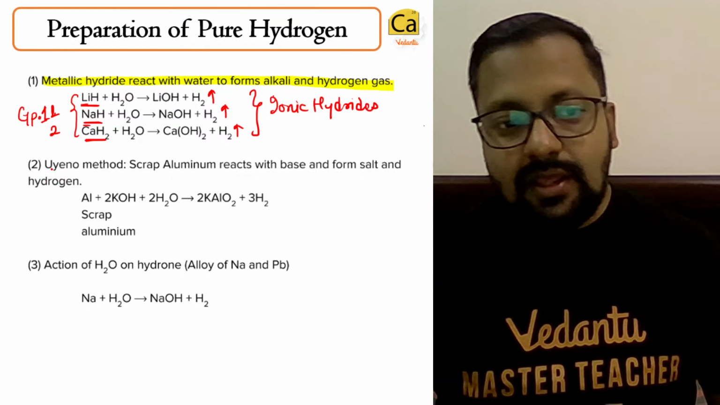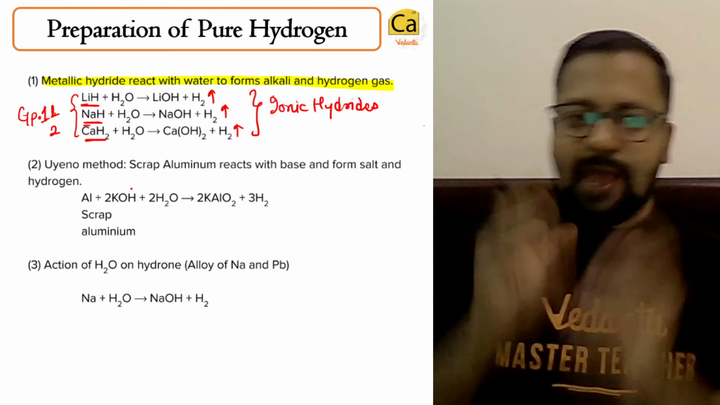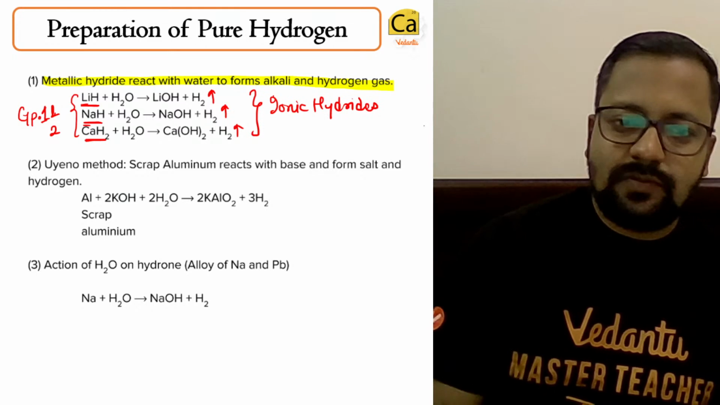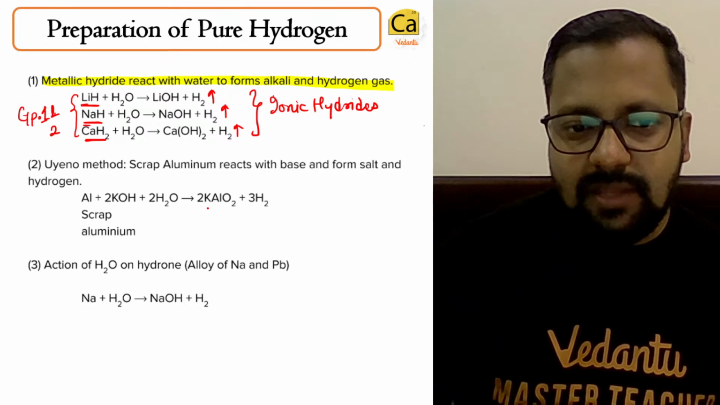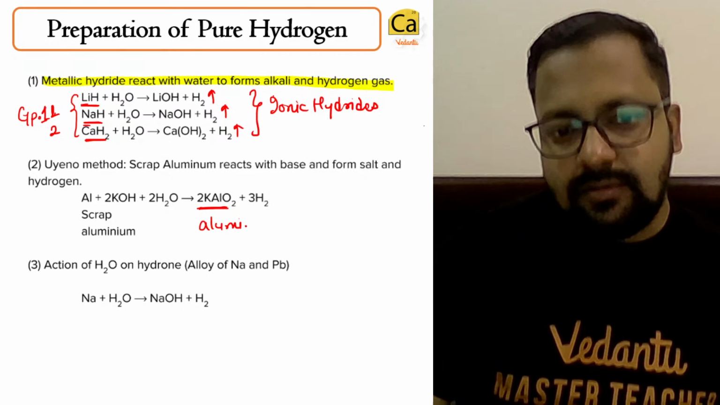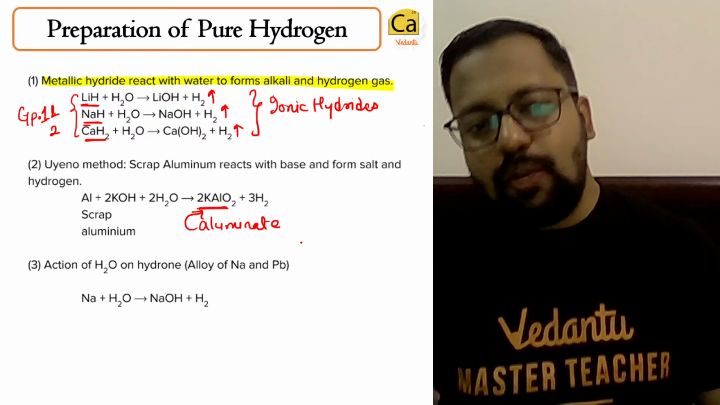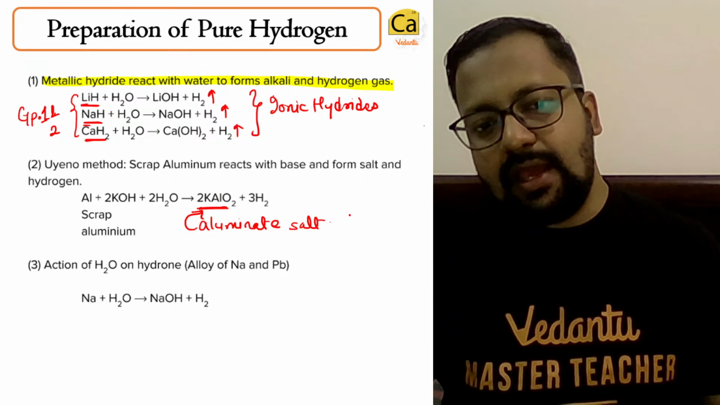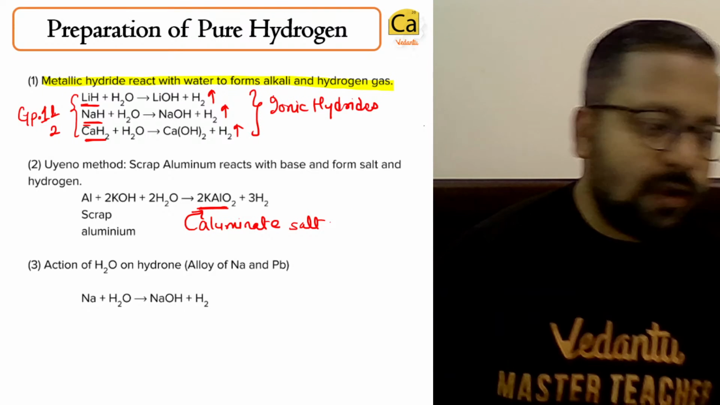Another method is the UNO method. The UNO method is simple. You take scrap aluminium and react it with a base. So what you are getting is an aluminate. AlO2 is an aluminate salt. You are getting an aluminate salt, and it is liberating metallic or ionic hydride.